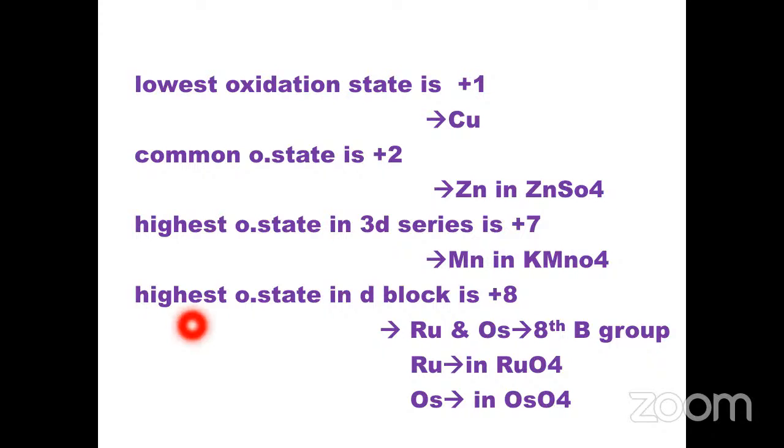Next, the highest oxidation state in the total d block is +8. This +8 is exhibited by ruthenium and osmium. These belong to the 8th B group elements. Ruthenium exhibits the +8 oxidation state in RuO4, and osmium exhibits +8 in OsO4. If you calculate the oxidation numbers with oxygen in these, you automatically get +8. These are most important for competitive purposes.